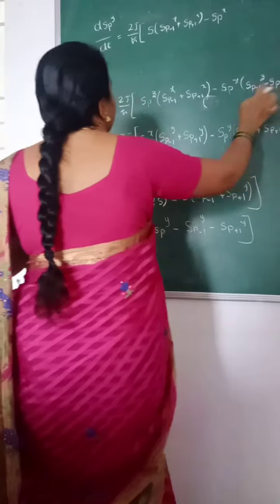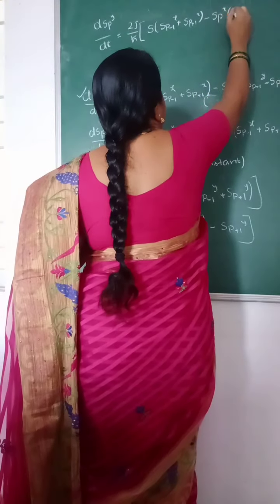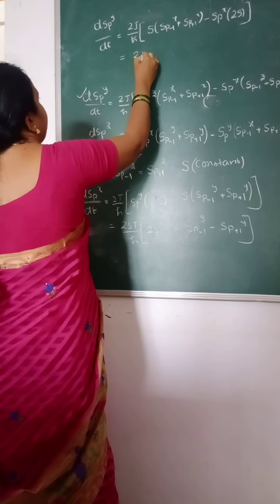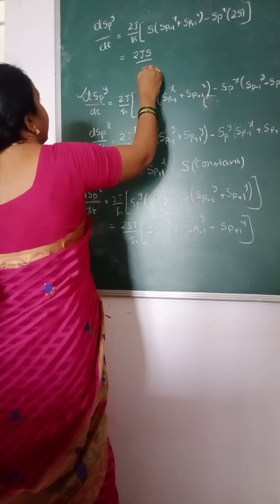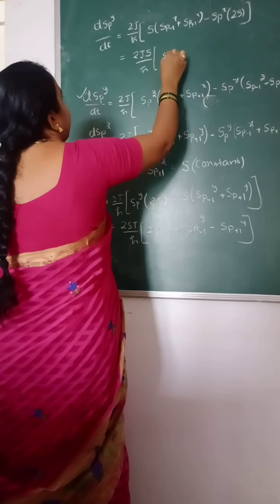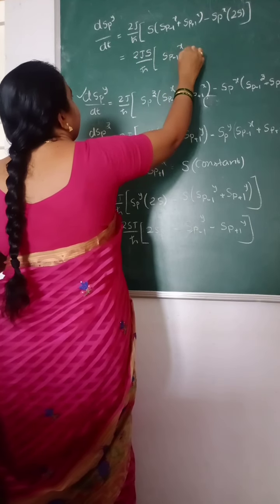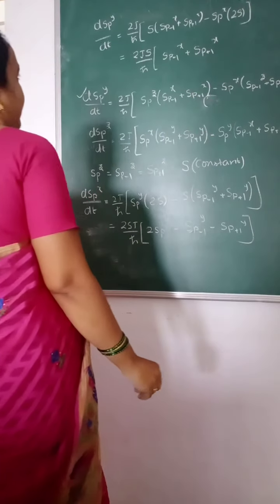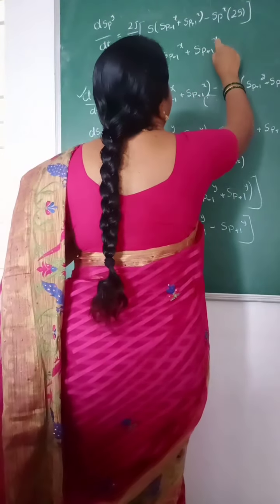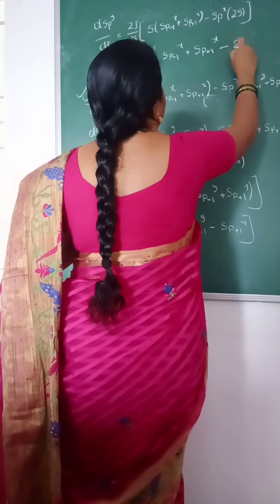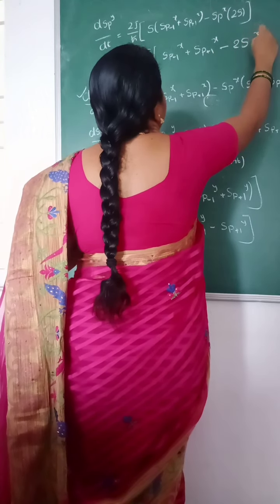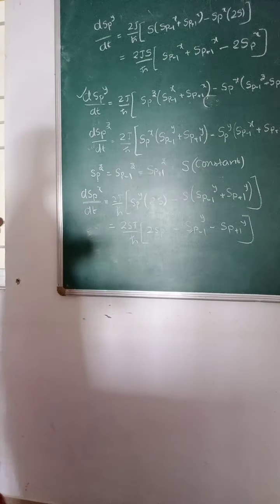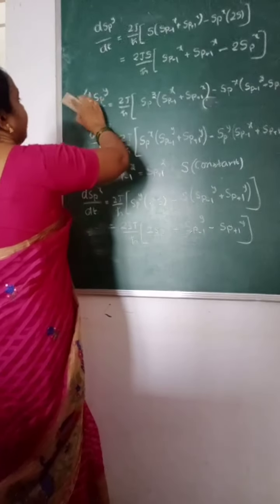So here we have two z terms, that is 2S. If you take the S common, then 2JS/ħ of (S_{p-1}^x + S_{p+1}^x − 2S_p^x). All these terms are vectors. This is the rate of change of angular momentum along the y direction.